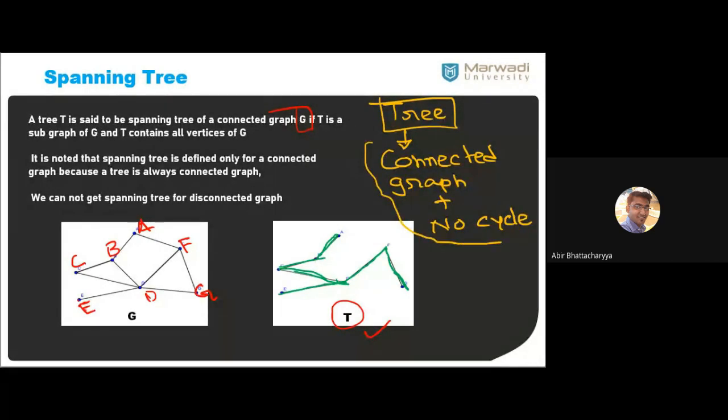If this condition is satisfied with a 4-degree vertex like this, this is also a tree. But this is not a binary tree. A binary tree is not possible, but a tree is possible.